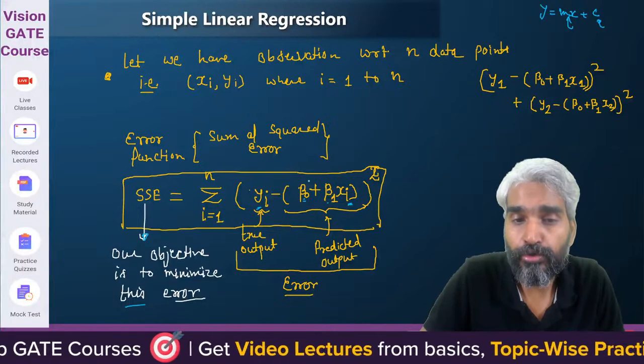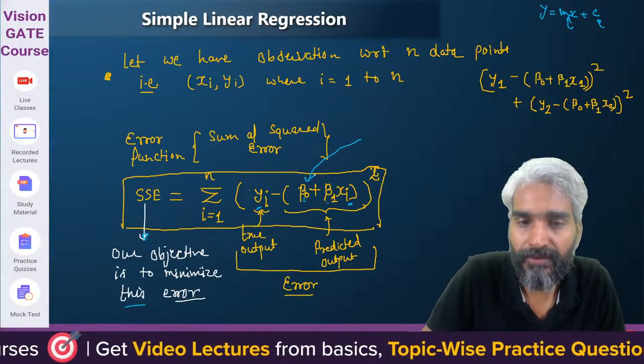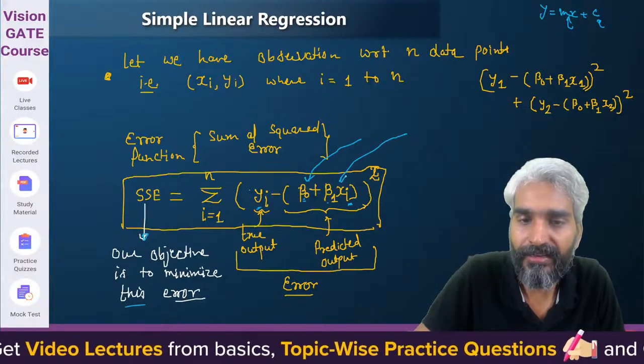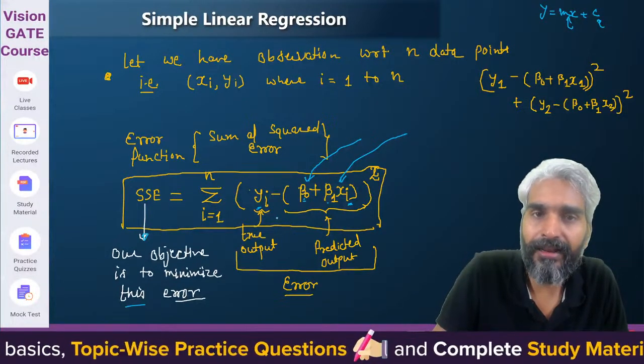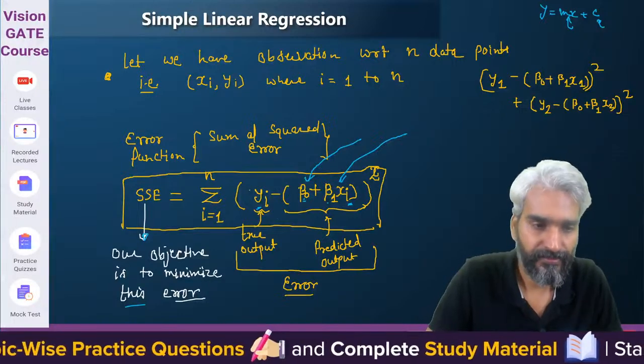When we say our objective is to minimize this error, we need to choose the values of beta 0 and beta 1 such that this error is minimized. Yes?